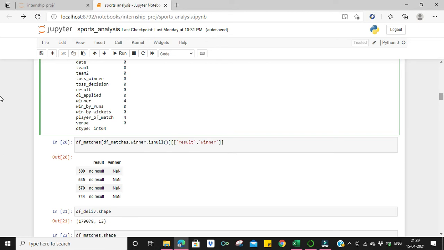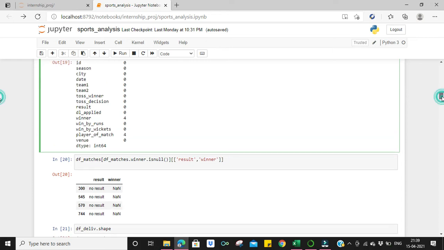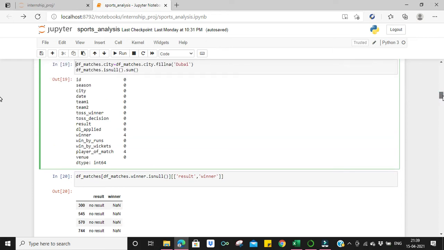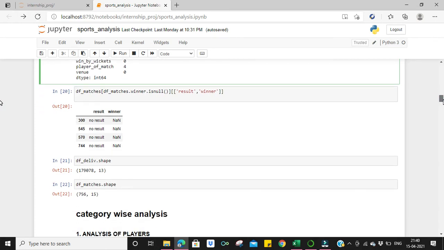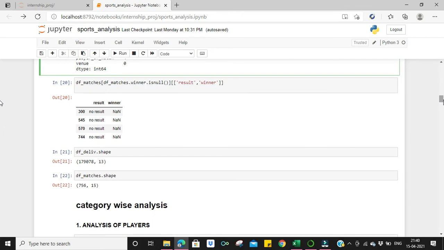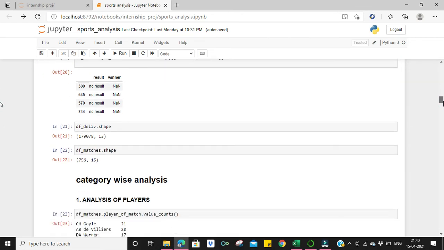In that case, the winner was not a number, so I left it as it is. I didn't fill the values. There is a winner value when the result was nothing. After that, I again tried to see the shape after dropping all of that and cleaning.